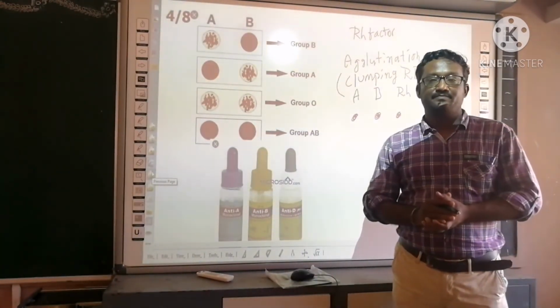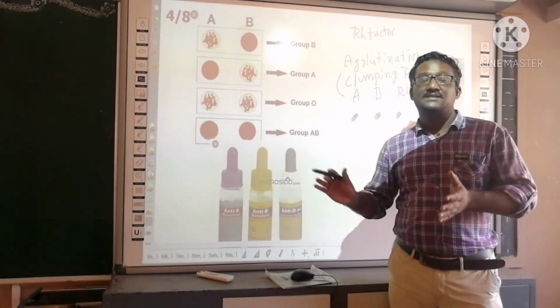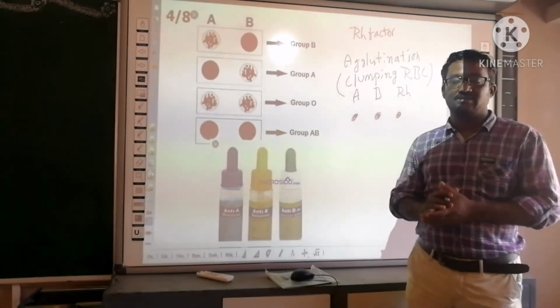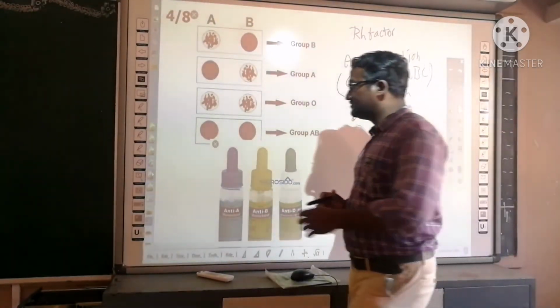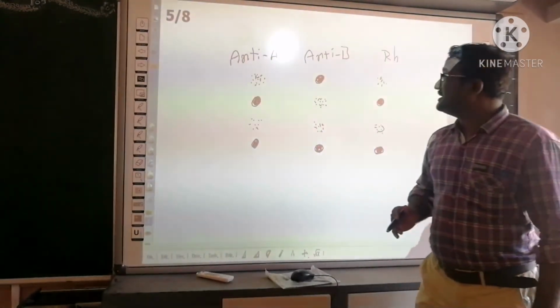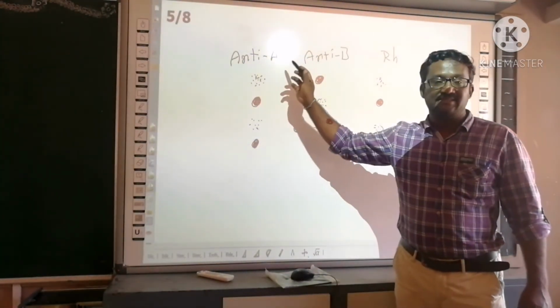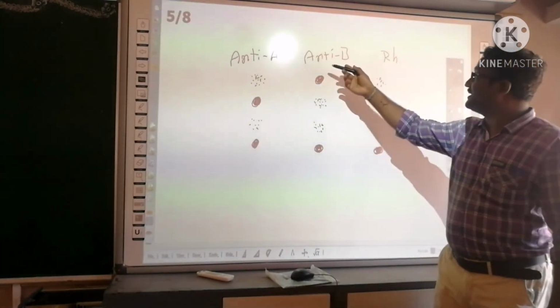Okay, let us see. Here the blood group is decided based on the clumping of RBC. That is called agglutination. See this picture. Here the clumping occurs with the anti-A sera. There is no clumping with the anti-B.